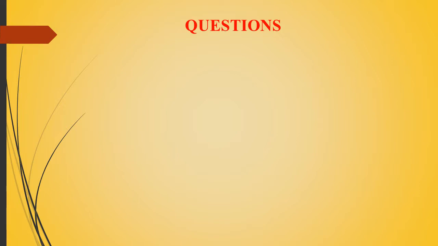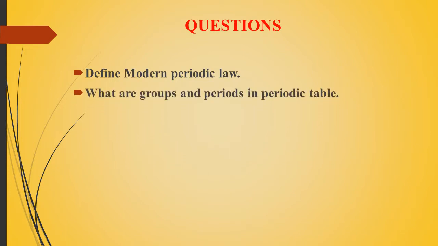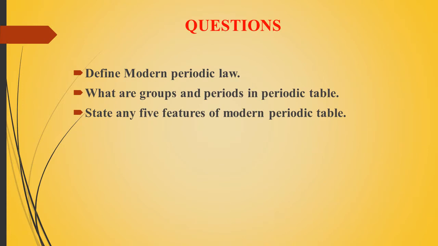And let me give the questions. Define the modern periodic law. What are the groups and periods in the periodic table? State any 5 features of the modern periodic table.